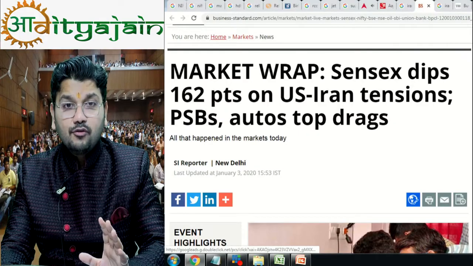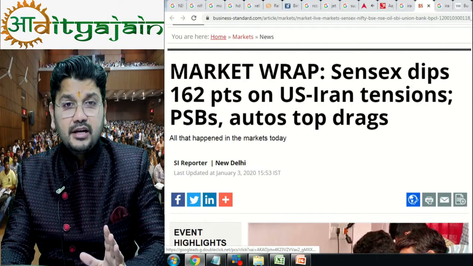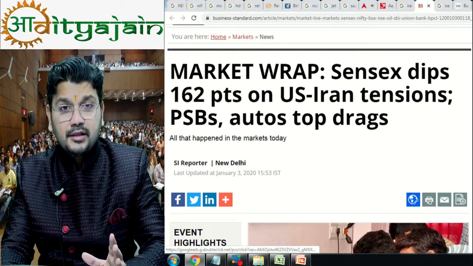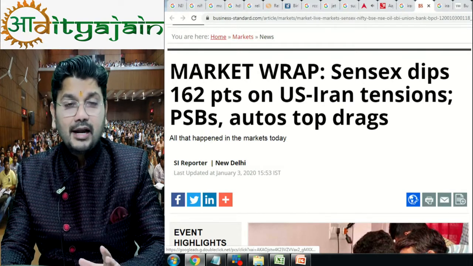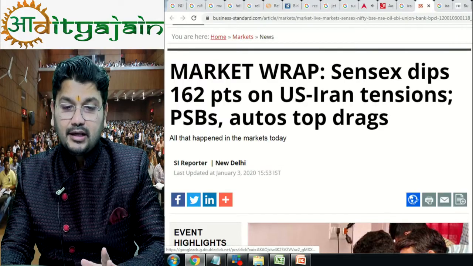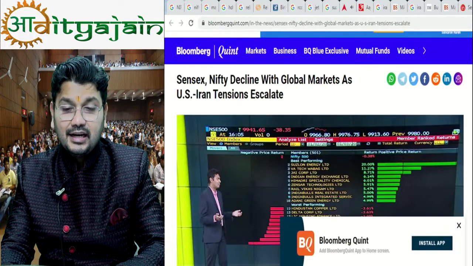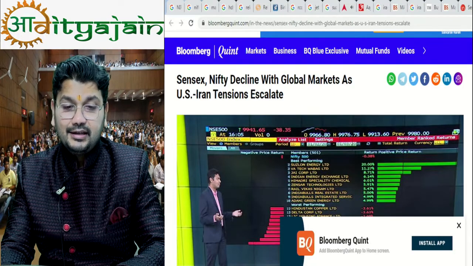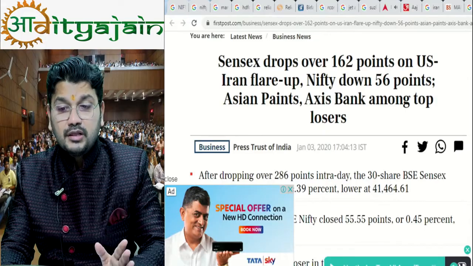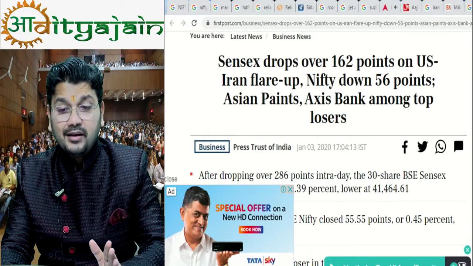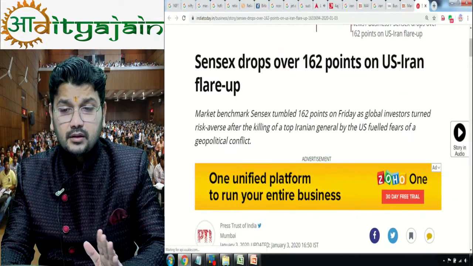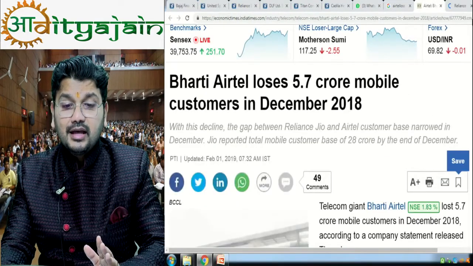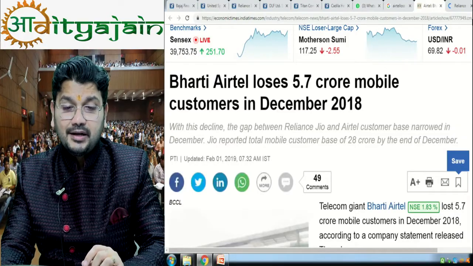Market does not like war situations. If there is any tension in the market like US-Iran tension, our Sensex and Nifty fall. So market never likes a war-like situation. Sensex, Nifty decline with global markets as US-Iran tension escalates. Sensex drops over 162 points on US-Iran tension. So is this unsystematic risk or systematic risk?